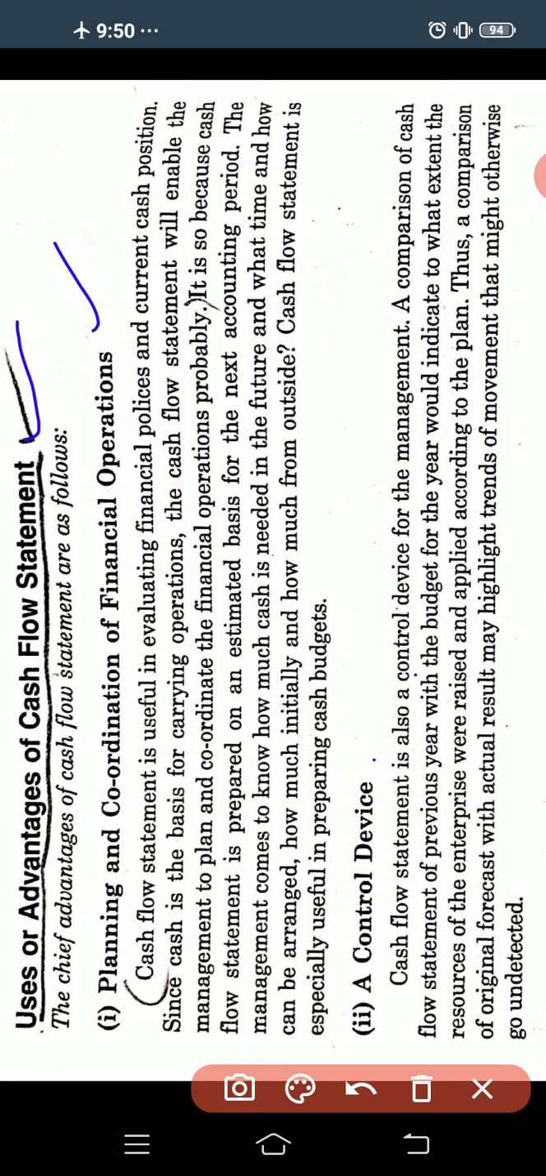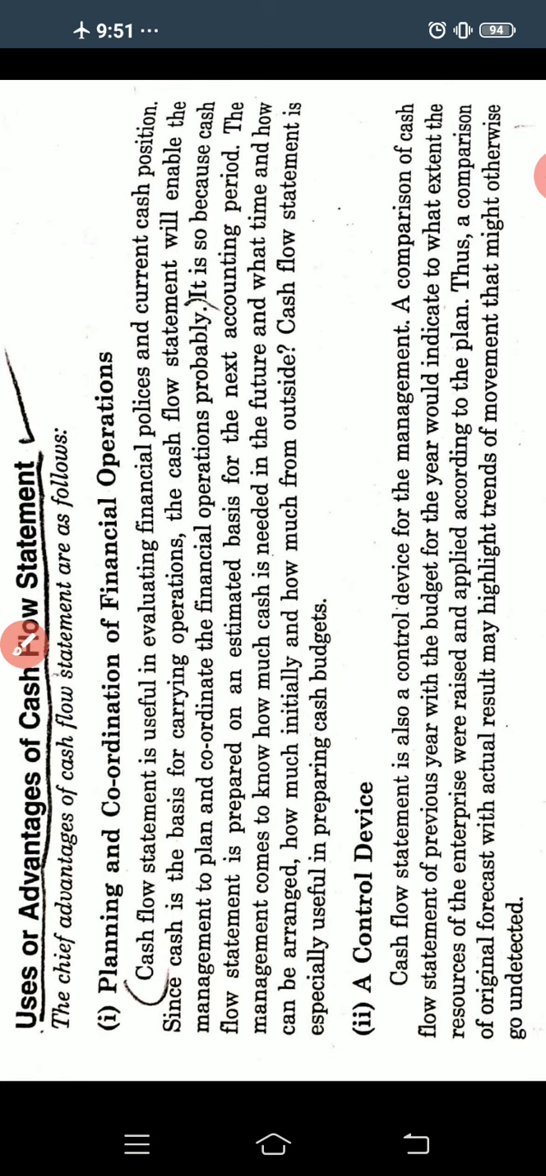The next advantage is the control device. Here the cash flow statement is also a control device for the management. A comparison of the cash flow statement of the previous year with the budget for the year would indicate to what extent the resources of the enterprise were raised and applied according to the plan. So the cash flow statement is a control device for the company, right?